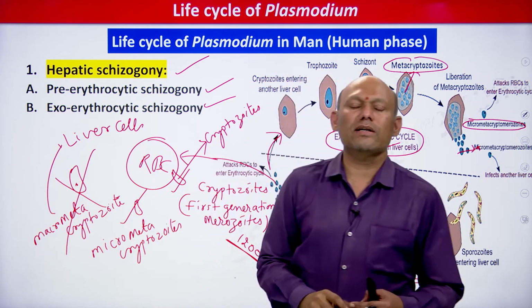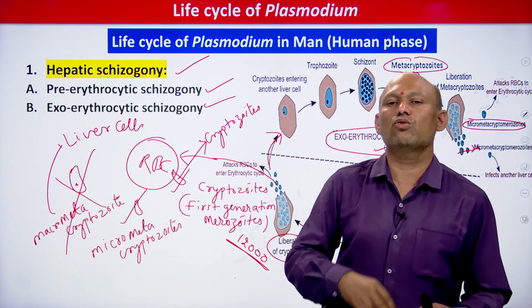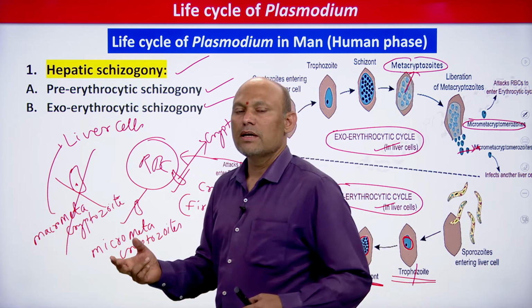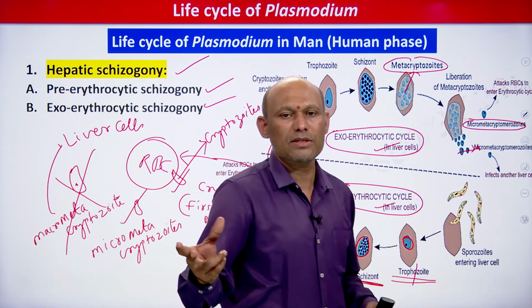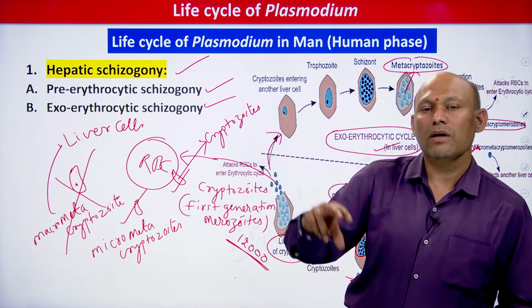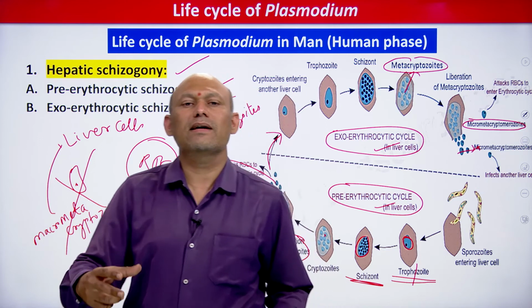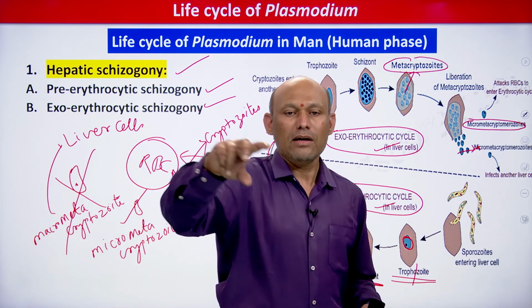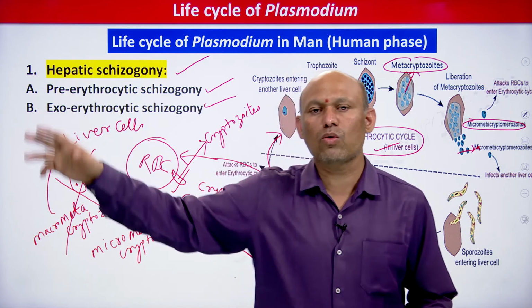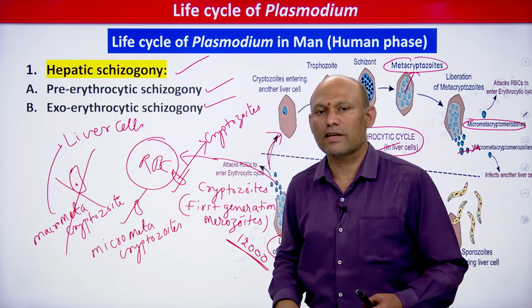Now you tell, students, how many stages are there in the life cycle of Plasmodium vivax which could attack RBCs? Cryptozoites of the pre-erythrocytic cycle could attack RBC, or micro metacryptozoites of the exoerythrocytic cycle could attack RBC, to undergo erythrocytic schizogony, students, right?